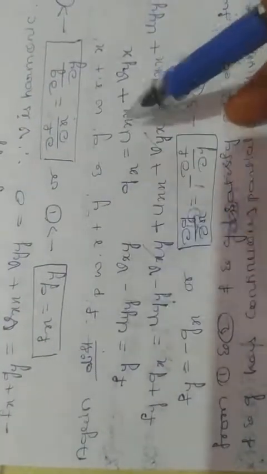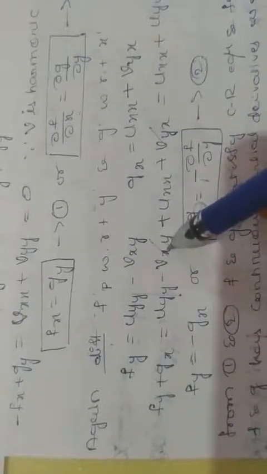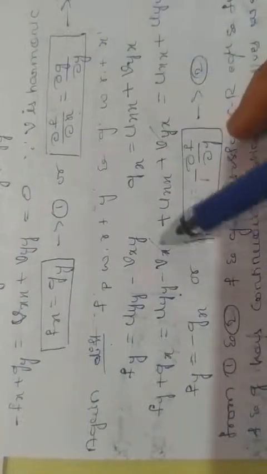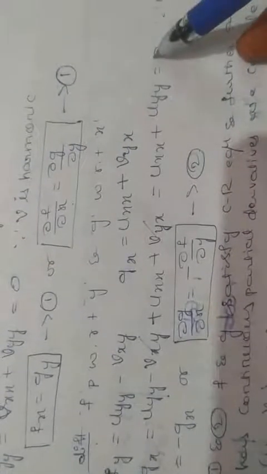Now add these two equations: fy plus gx, both positive, so there is no need to change signs. fy plus gx equals uyy minus vxy plus uxx plus vyx. The negative terms cancel, and this is again the Laplace equation of a harmonic function, which equals 0.